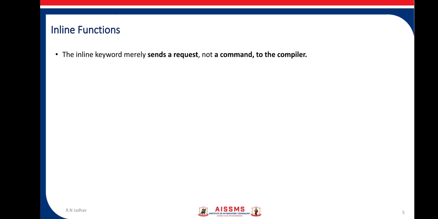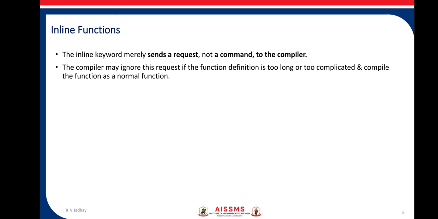The compiler may ignore this request if the function definition is too large. Suppose by mistake for a large function I have used the inline keyword, the compiler may decline this request. Or if the function is too complicated to compile, then also the request can be declined by the compiler.